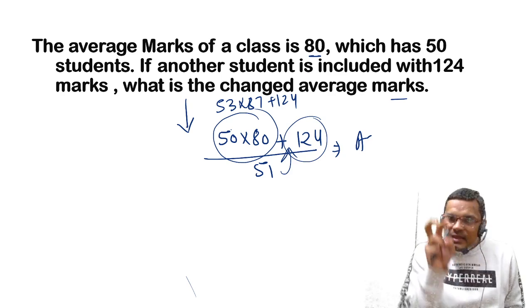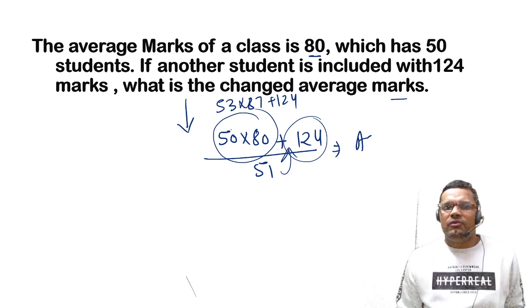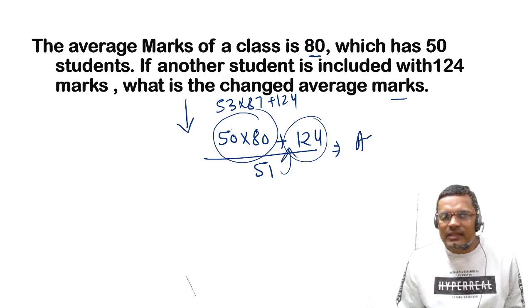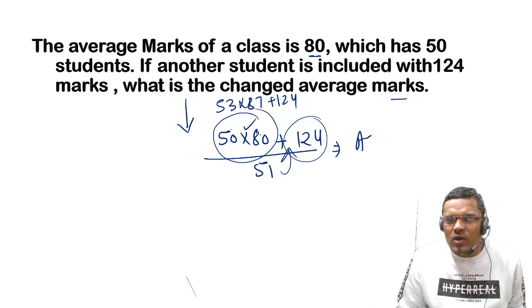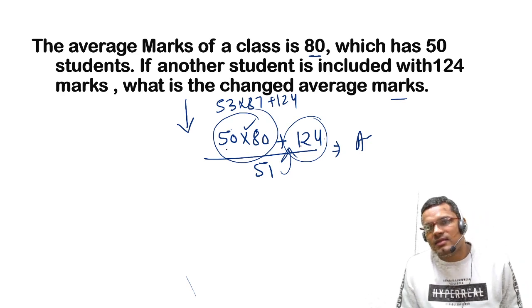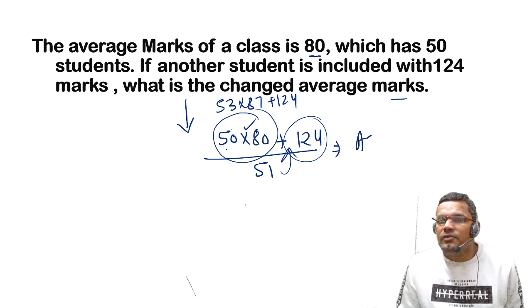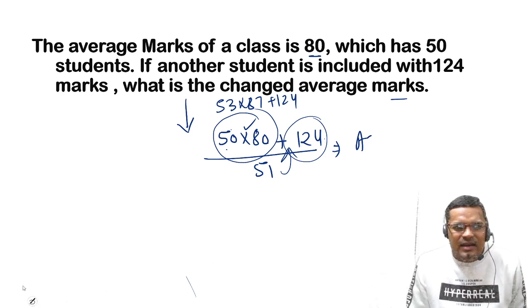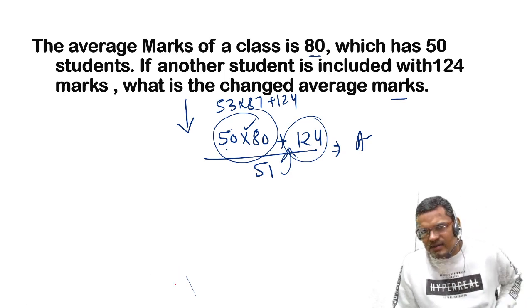In this case, the deviation method will work fine because you can solve this question within 10 seconds. Otherwise, you have to multiply, then add, then divide. It will take 40 to 50 seconds, which you can do in 10 seconds. So how can we do this in 10 seconds? This is the main part.